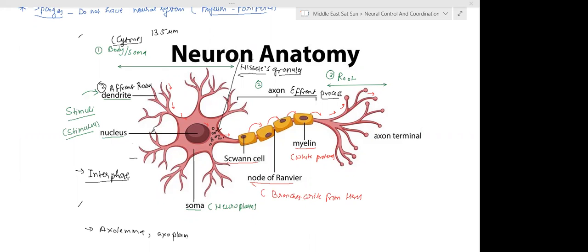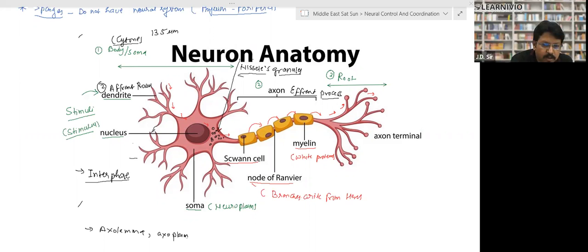Right. So this part is basically called the axon or efferent process. The last part is called the root, right? This axon may have or may not have myelin. It is not certain that it should have a myelin sheath, but provided, yes, if it has a myelin sheath, then the rate of information will be faster. If the myelin sheath is not present, then the rate of information will be slow.